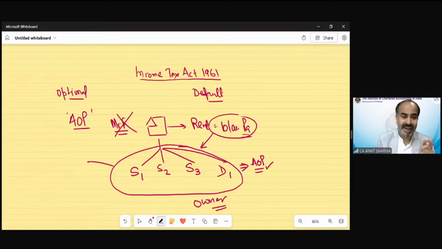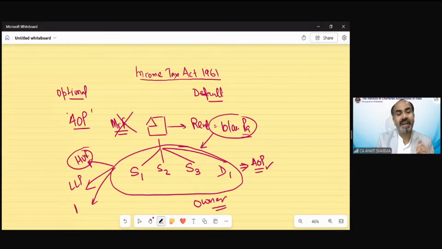Suppose they decided let's create a HUF, then they will be treated as HUF. Suppose they decided let's create an LLP, then they will be treated as LLP. Suppose they decided we will create a registered firm, then they will be treated as a partnership firm. But if they do not register anywhere, they would be called association of persons.